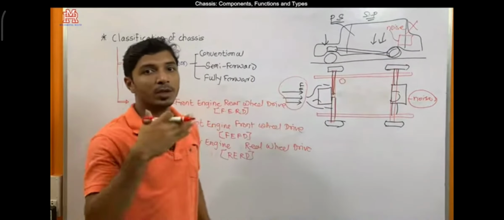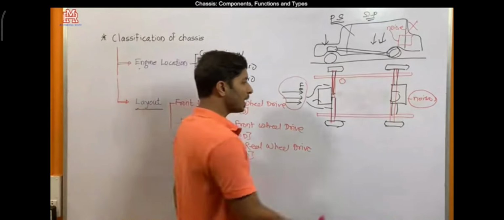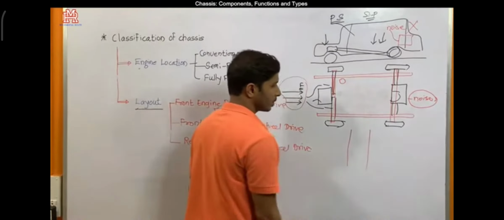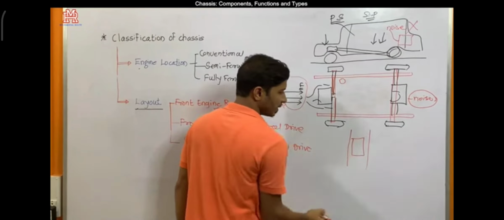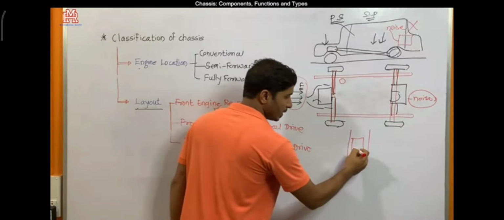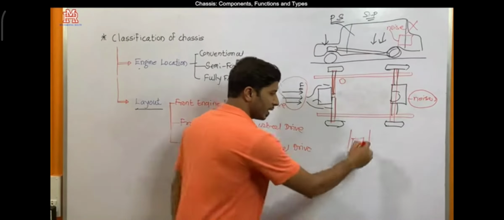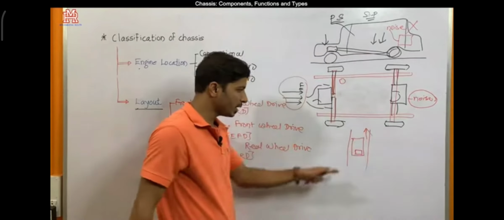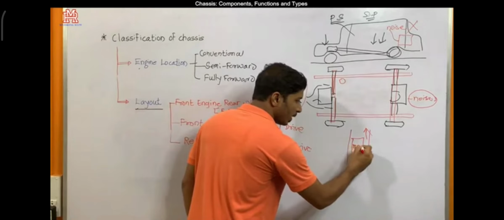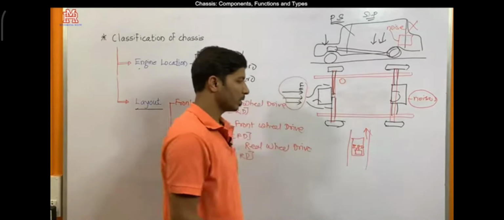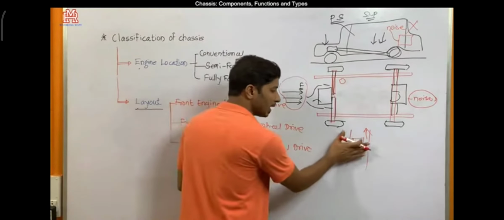And the most important disadvantage is while climbing hills. See, this is a practical case. While climbing, if the engine is mounted at the rear side and the vehicle is moving up, the passengers are also maybe here in between. So obviously you may think that the complete weight will be